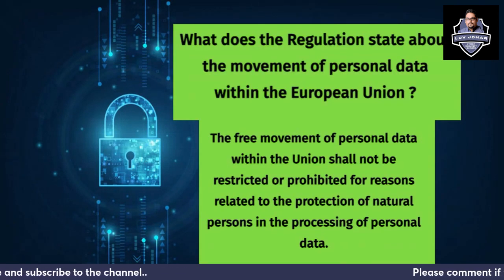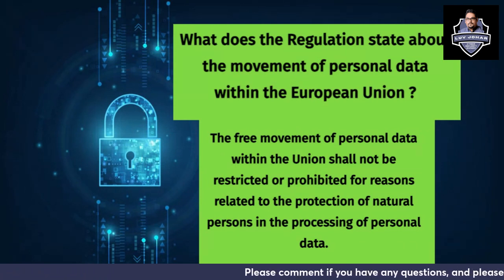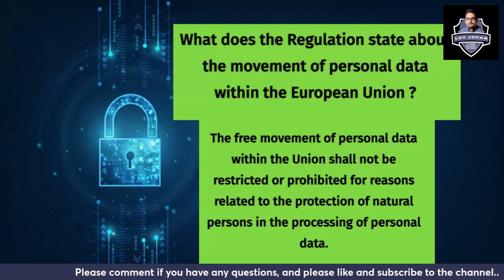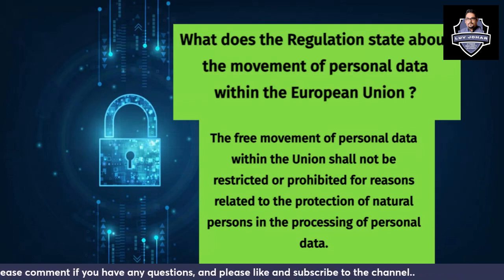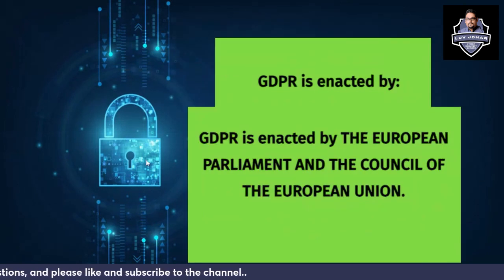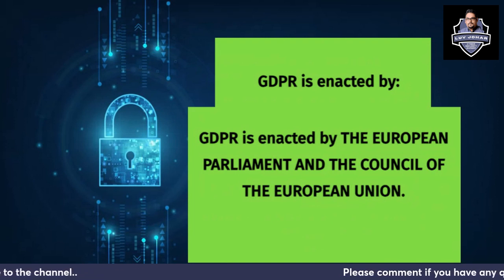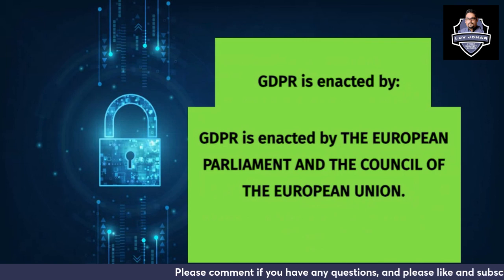So Article 1 clearly says that the free movement of personal data within the Union shall not be restricted or prohibited for reasons related to the protection of natural persons in the processing of personal data. We have already discussed that. And GDPR is enacted by the European Parliament and the Council of the European Union. This can be an interview question, okay? Who actually enacted the GDPR?